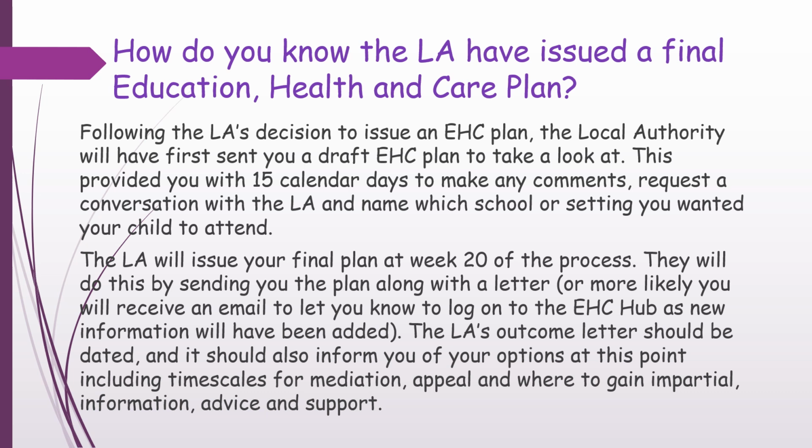The local authority will issue your final plan at week 20 of the process, and they will do this by sending you a plan along with a letter, or more likely you'll receive an email to let you know to log on to the EHC hub as new information will have been added. The local authority's outcome letter should be dated, and it should also inform you of your options at this point, including timescales for mediation, appeal, and where to gain impartial information, advice and support.